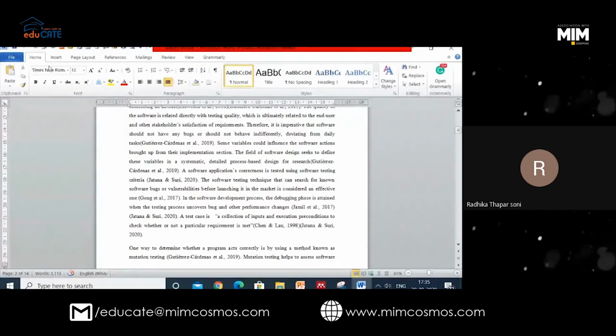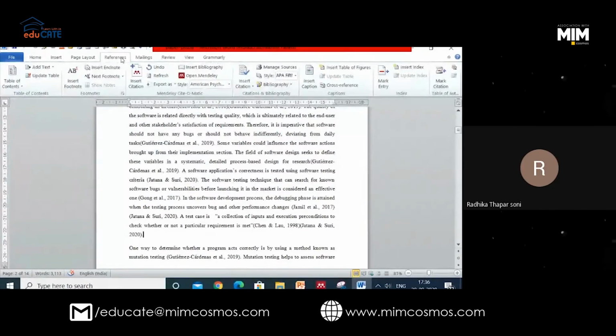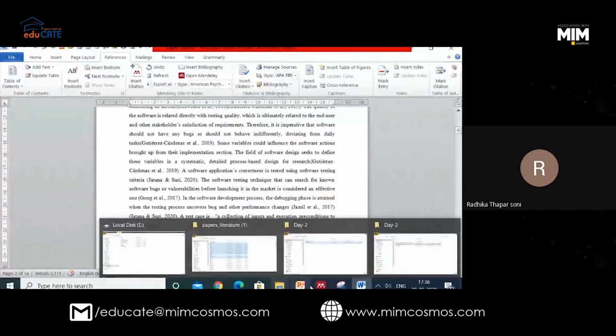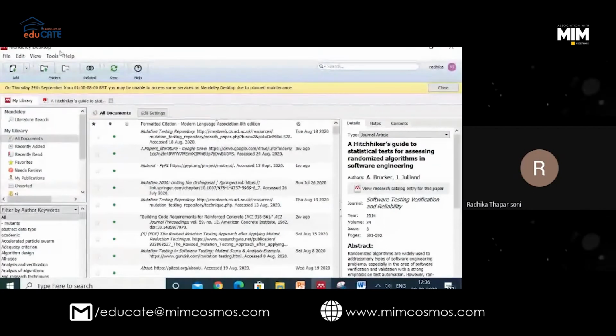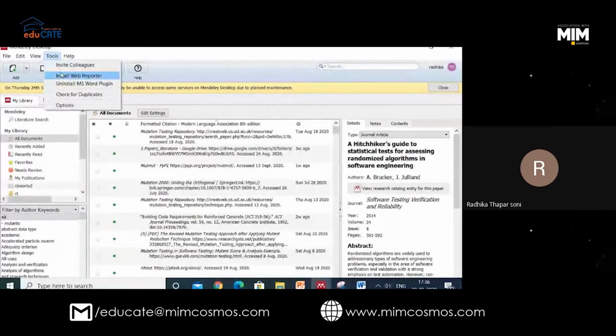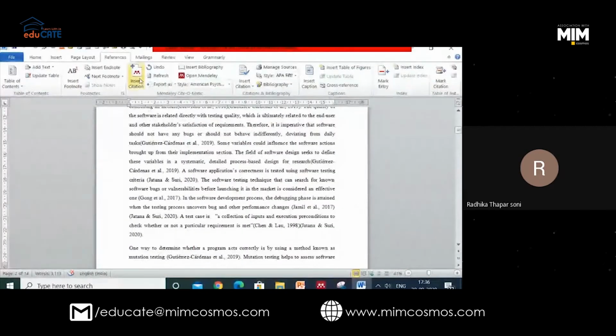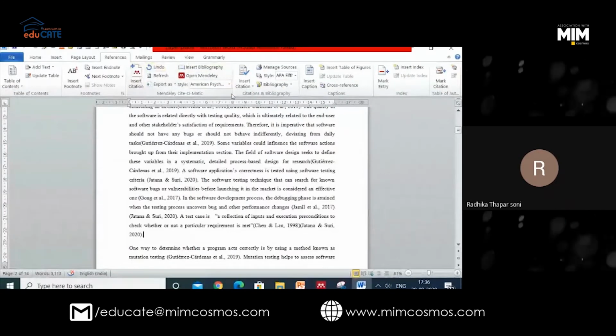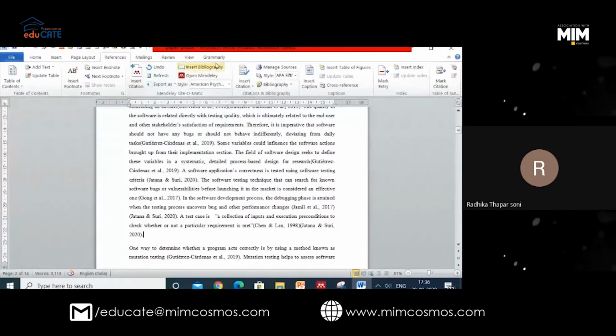Now, whenever you are working on Mendeley, and you have added your web importer and your Word plugin, right or not? You added from tools two things: install web importer and MS Word plugin. Everyone has done this also, I hope so. MS Word plugin I have added. Now I will go to Word. Now you can see I have got a Mendeley editor over here. Can you see this?